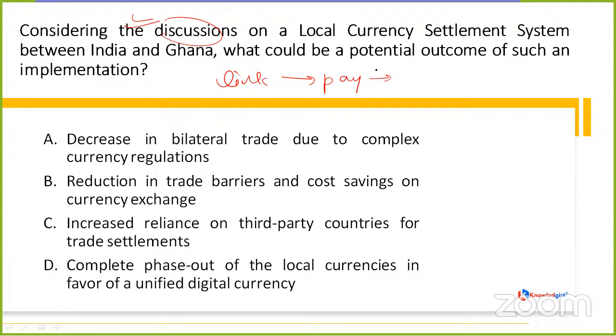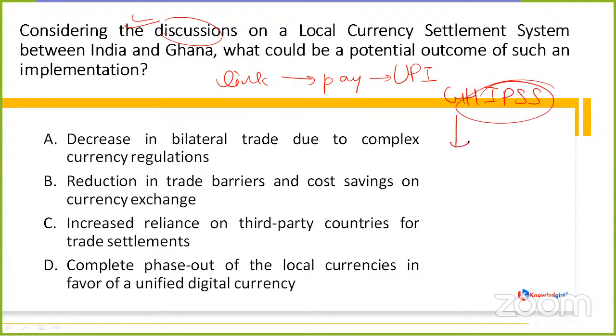The local currency settlement system took place between India and Ghana. There were three topics majorly. First was the use of Unified Payments Interface, UPI. India's UPI will now be linked to Ghana's Ghana Interbank Payment and Settlement System, in short GIPS.